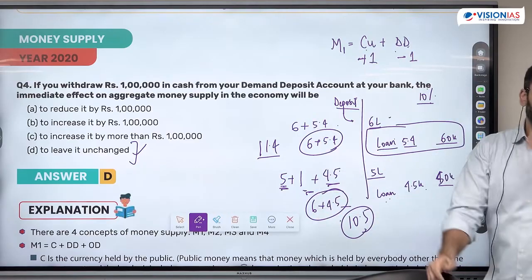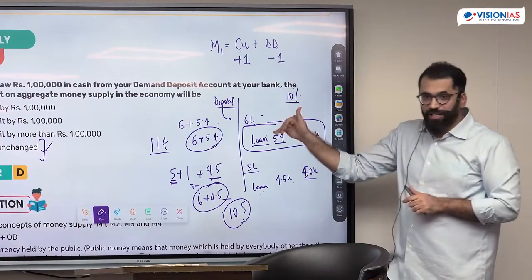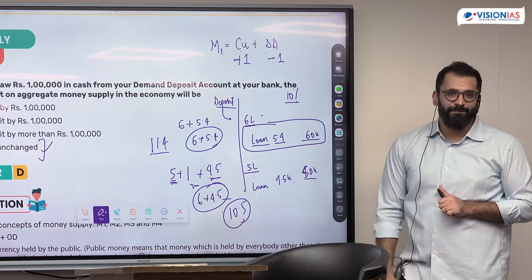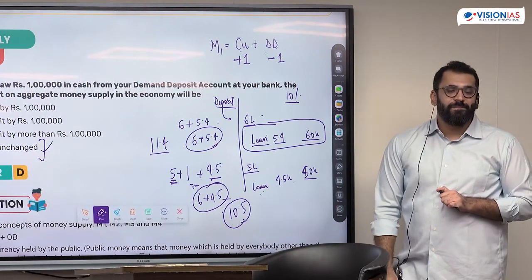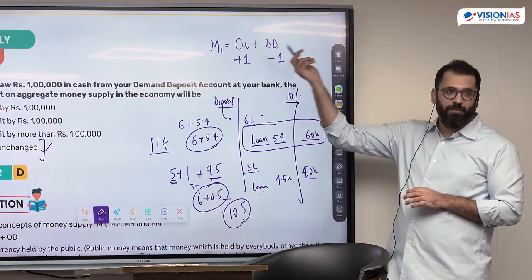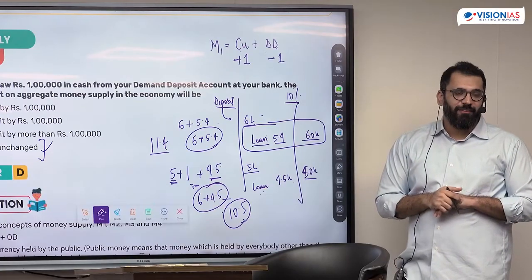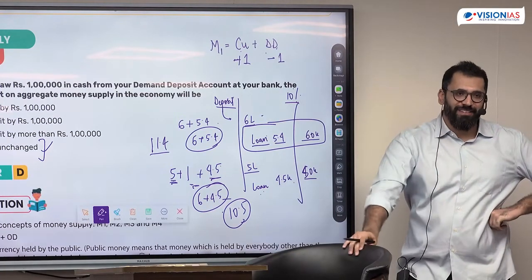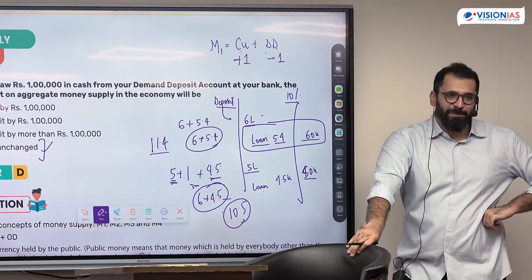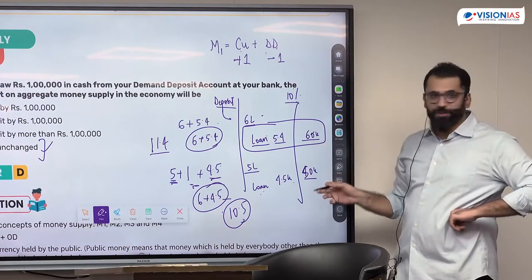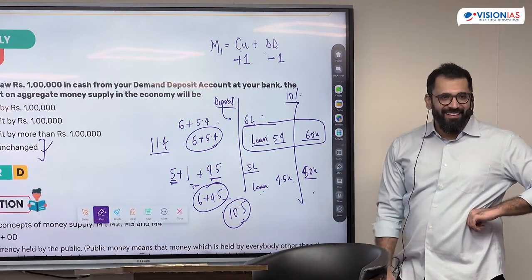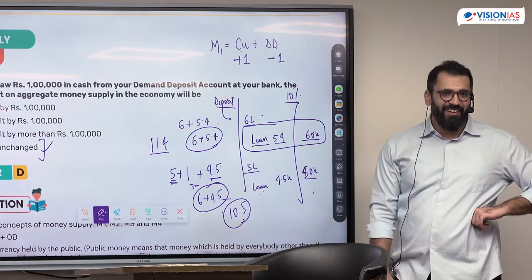90,000 की money supply कम हो रही है क्योंकि 1 लाख जो निकल गया है उसका लोन नहीं जा सकता. So reserve is not part of my money supply. वो तो base money का part होता है reserve. You understand this?